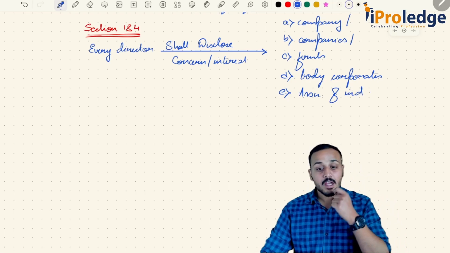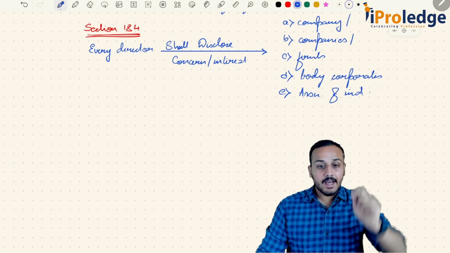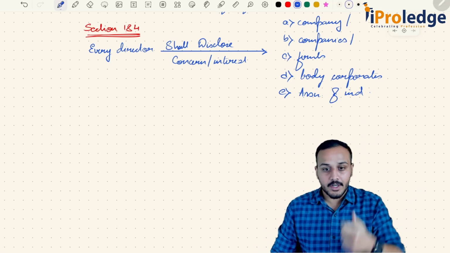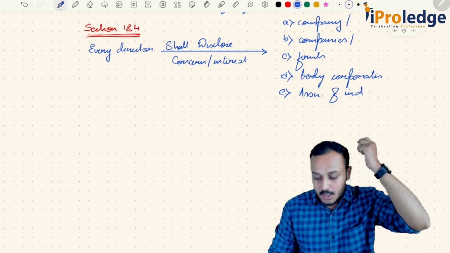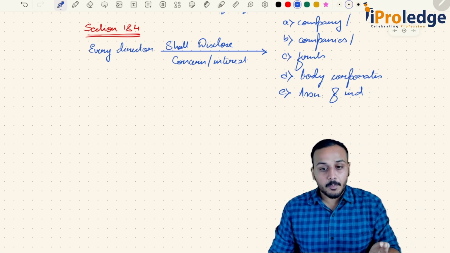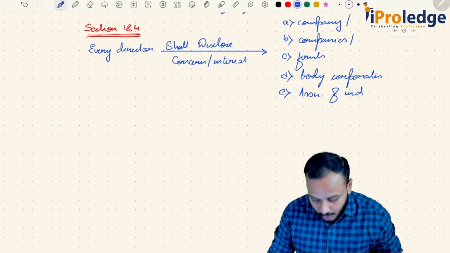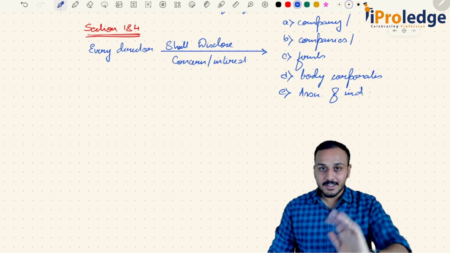This has to be disclosed. Every director shall disclose his concern or interest in companies, firms, body corporates, and association of individuals. I hope this is clear.